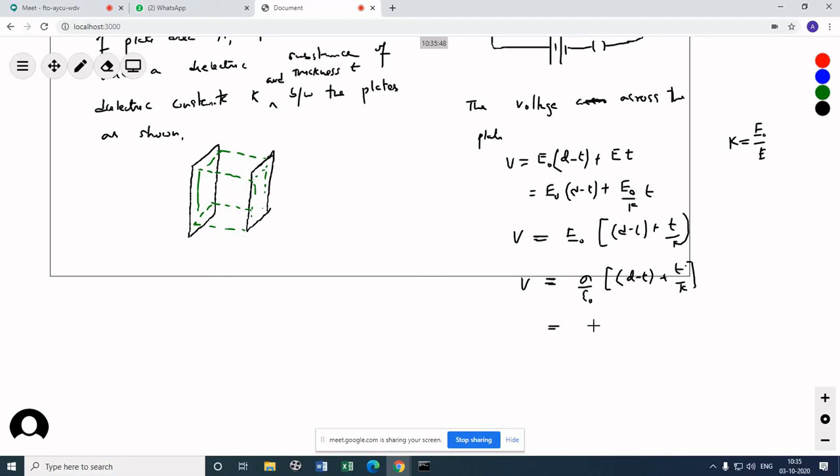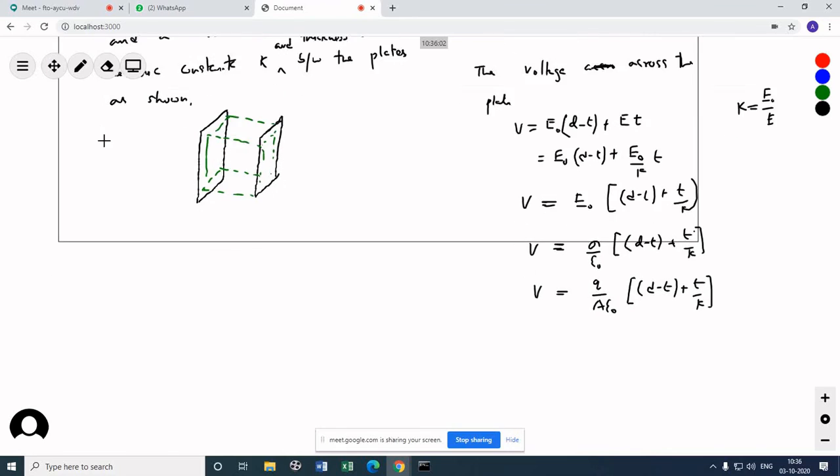Or sigma is Q by A epsilon naught, times D minus T plus T by K. Now capacitance.